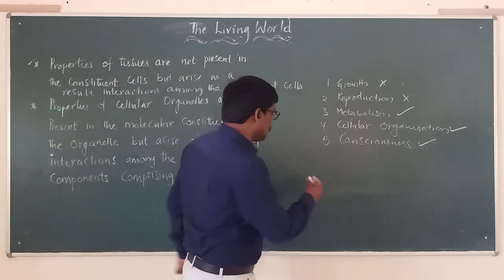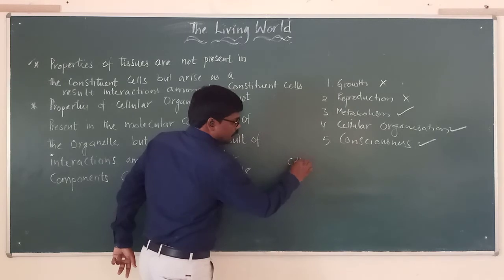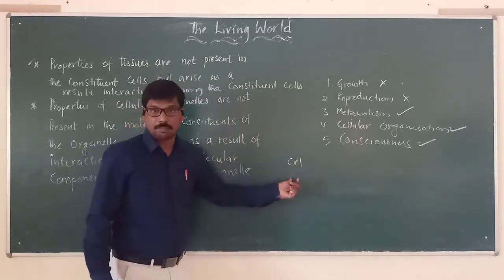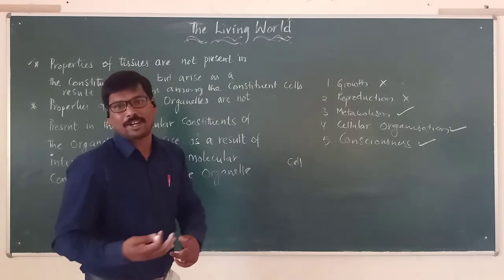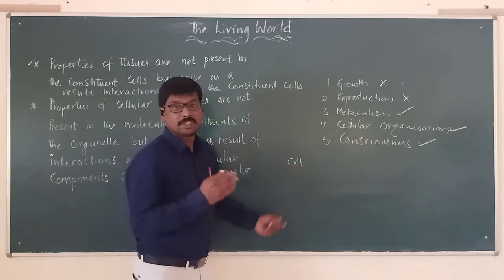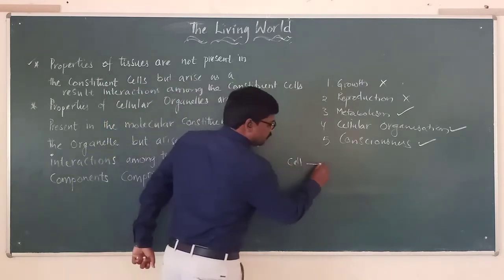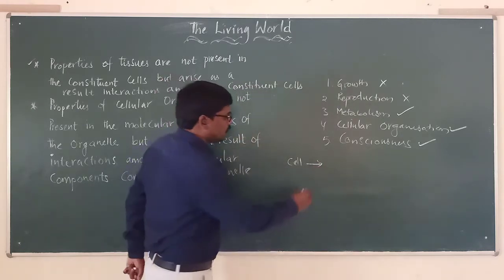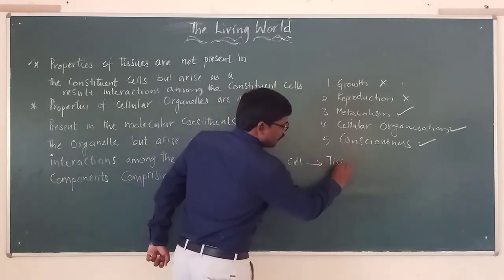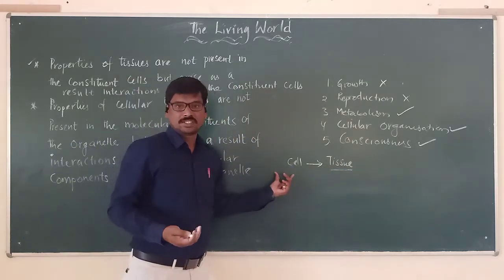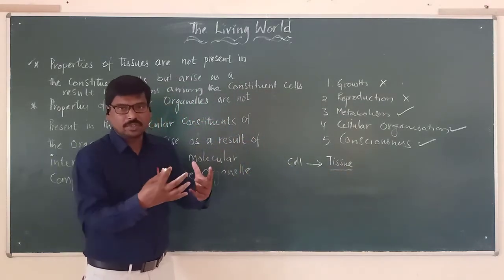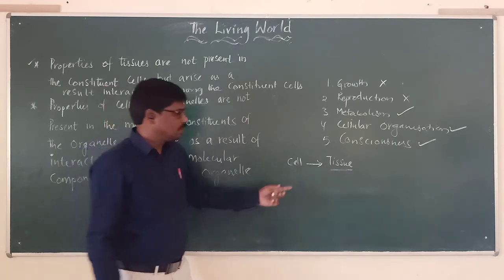As we already studied in the previous videos, cells are made up of what? Chemicals, atoms, molecules and macromolecules. But here I am showing you from the cell. A group of cells joins together to form what? A tissue. The tissue is made up of more cells, and they join together performing only one function.